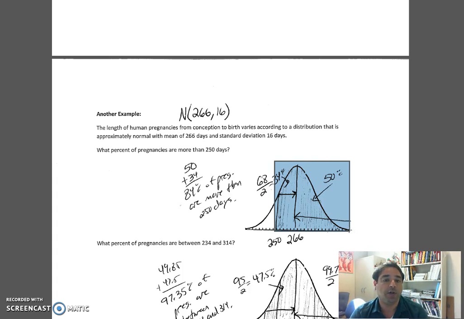But instead of trying to find it all at once, we're going to find it in pieces. So we go from the edge of the shaded to the center. This part here is half of the graph. That is 50%. And then this piece here, 250, falls in the 68% group. Remember, 68 goes from here all the way to the other side. We're only going halfway. So half of 68 is 34. So to find the entire area, we add the 50 plus the 34. 84% of pregnancies are more than 250 days.